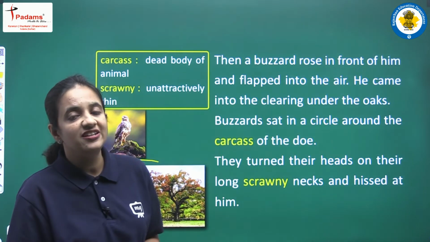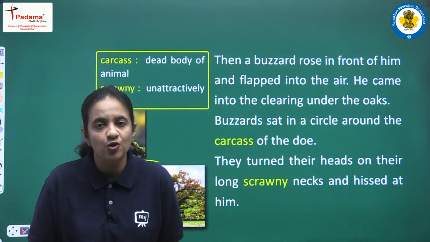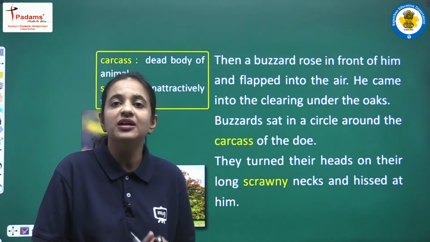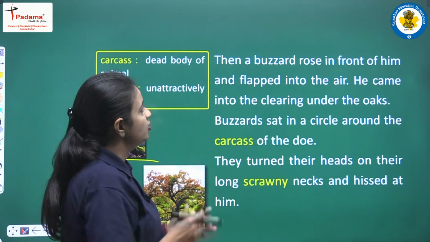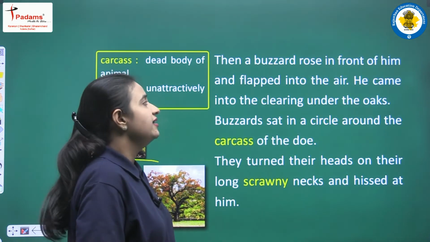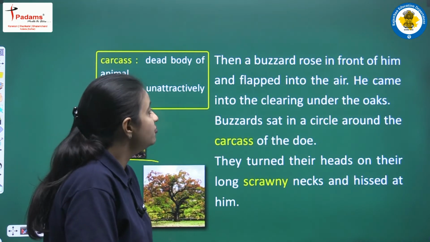And generally, the birds like vultures, we all know what they do. These kinds of birds feed on the dead bodies of animals. So such a kind of bird, that is a buzzard, was there. Suddenly one buzzard rose in front of Geordie and then flapped into